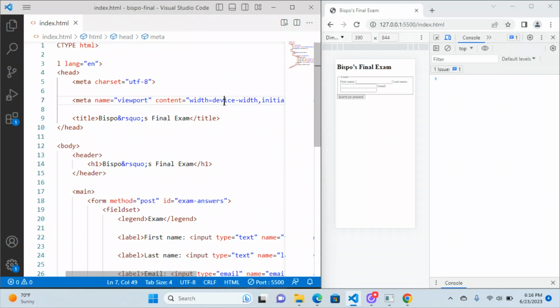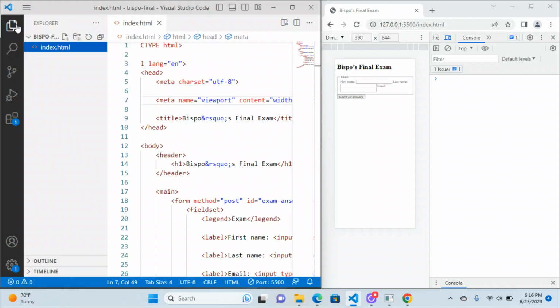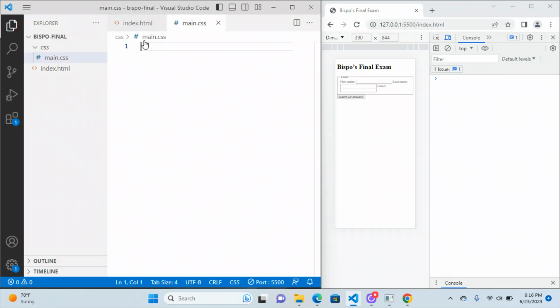Okay, so that was the extra credit. Moving on to the CSS here. Knowing that we're going to do CSS, I'm going to go ahead and make a new folder. I can't remember what we call it, CSS or styles or what have you, but it doesn't really matter what you call it as long as it makes sense. And I'm going to put in there a main.css. And there we go. And I like to comment it at the top.